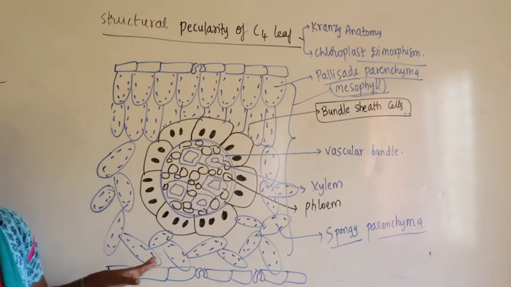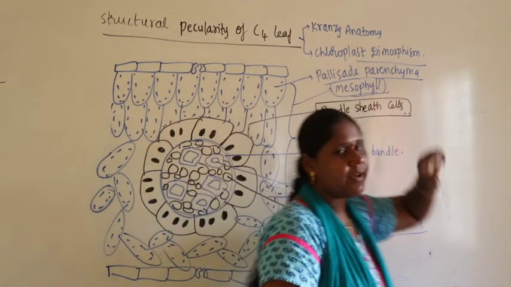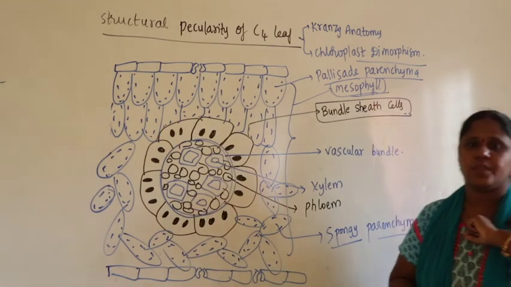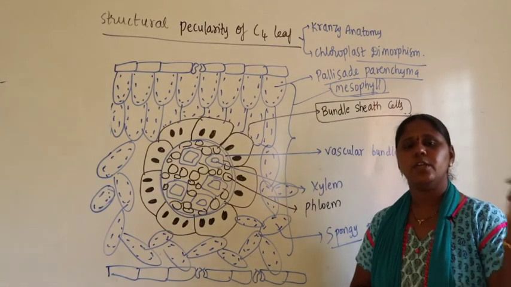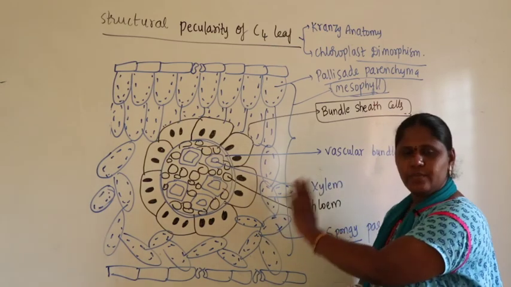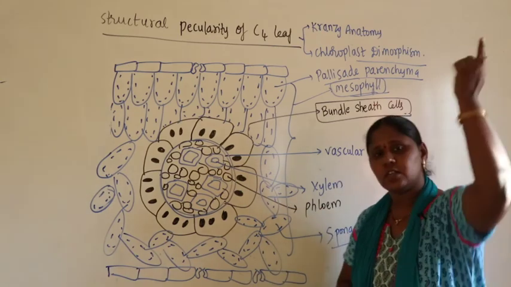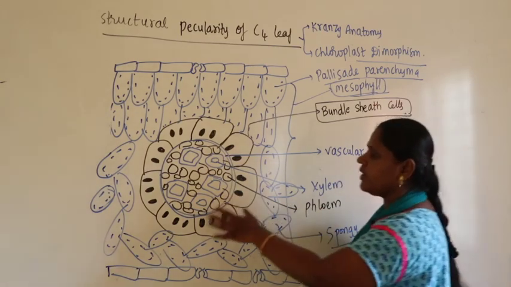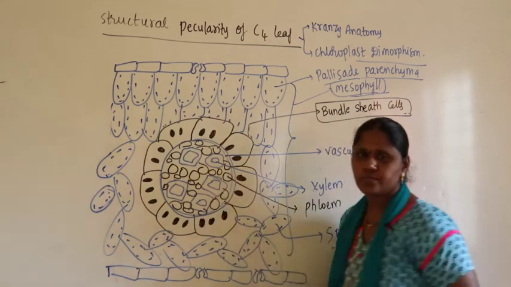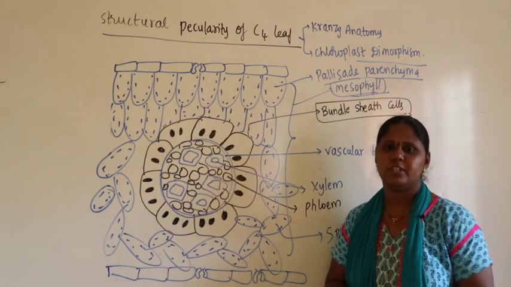Similarly, in this chapter we are even discussing the anatomy part, the structural peculiarity of the anatomy of the C4 leaf. In anatomy, again you need to revise the anatomy chapter. Whatever second year concept we are studying is related to first year concepts. Immediately, today, we are discussing the anatomy of the leaf. What you have to do? Immediately you have to revise the anatomy chapter once again.